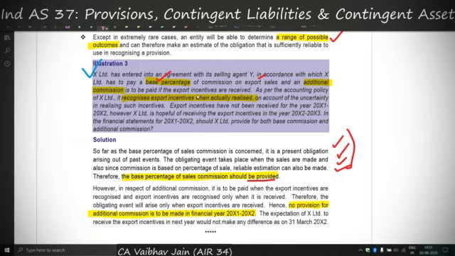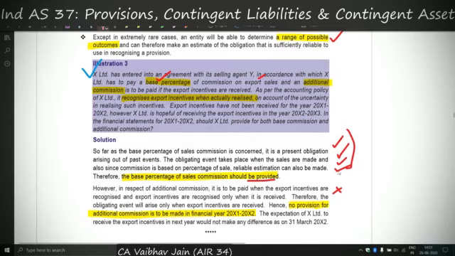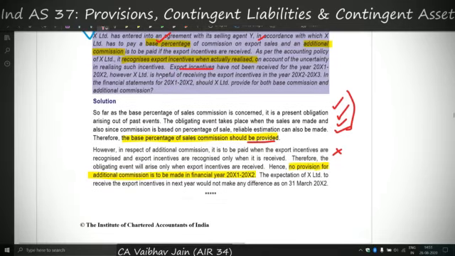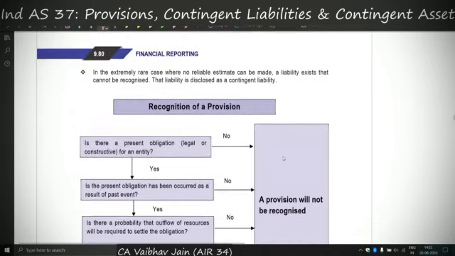But when I come to the additional commission, is there a present obligation? No, because there is no event. The event will be occurring in the next year, and if export incentives are received in the next year, they will be recognized only when received. So actually there is no present obligation, there is no event which has occurred to give rise to that obligation, and therefore we can recognize no provision for any additional commission. So I hope this is clear. Now I'll move on to the further topic.